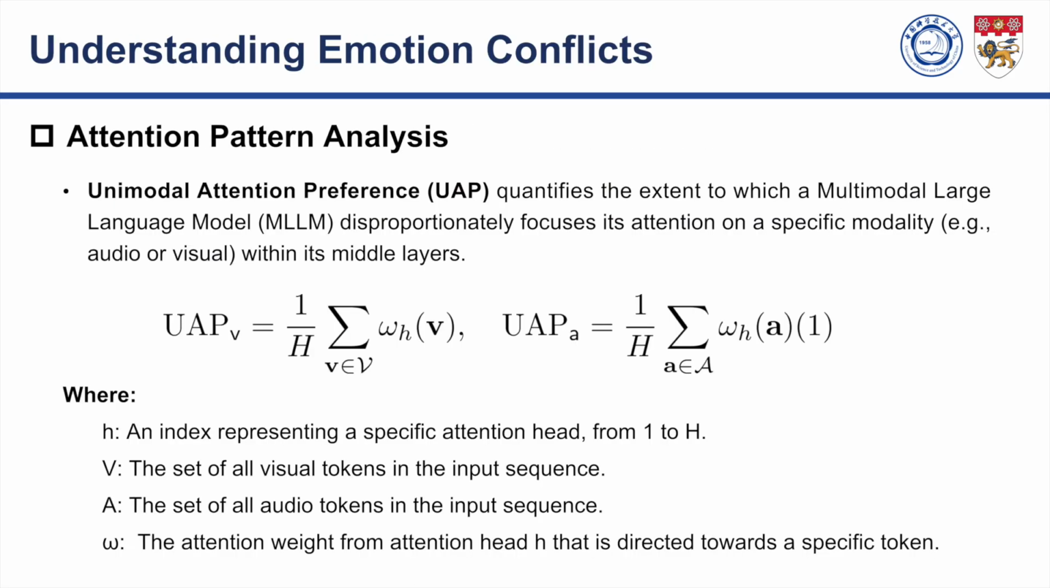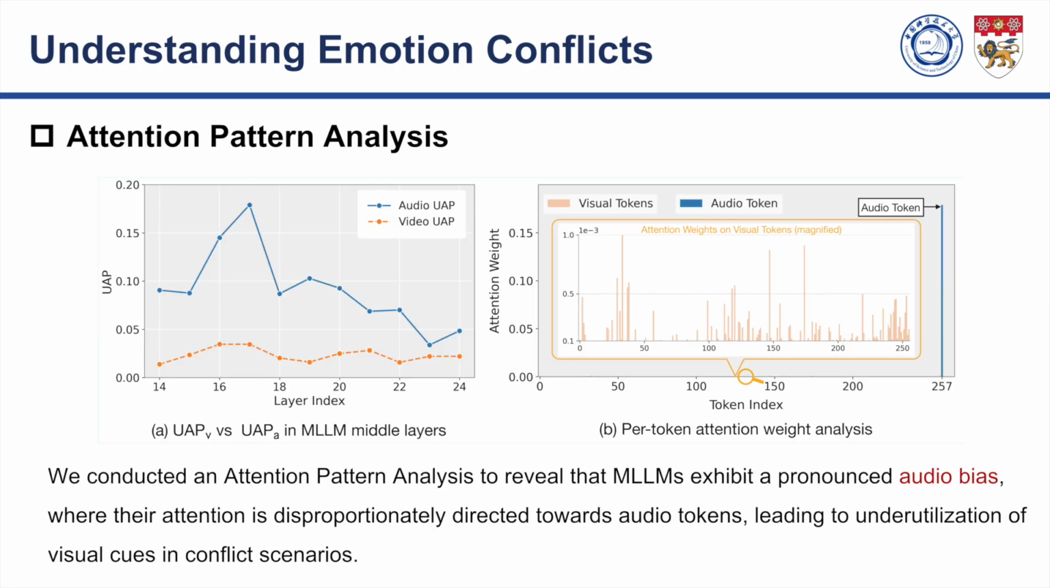Using our CAMR benchmark, we investigated why models fail. Our analysis revealed a systematic and pervasive audio bias. To quantify this, we introduced a metric called Unimodal Attention Preference, or UAP, which measures the proportion of attention a model gives to each modality. As you can see in the graph on the left, the blue line representing audio attention is consistently and significantly higher than the orange line for visual attention. This confirms that even when the visual modality contains the true emotion, the model's internal mechanisms are disproportionately focused on audio signals.